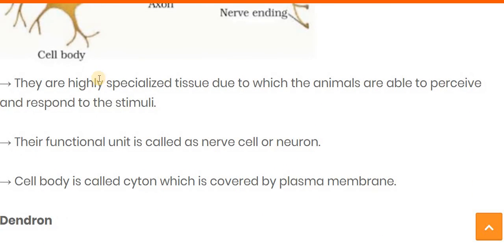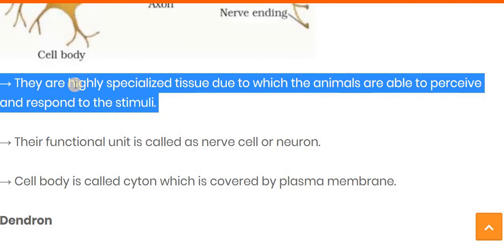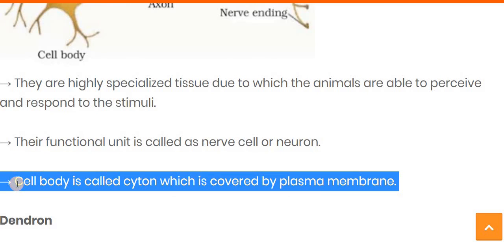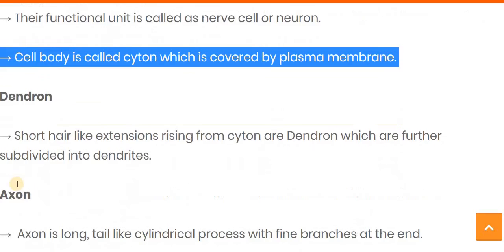Now let's see in detail. They are a highly specialized tissue due to which animals are able to perceive and respond to stimuli, and their functional unit is called the nerve cell, or you can say the neuron. The cell body is called the cyton, which is covered by the plasma membrane.